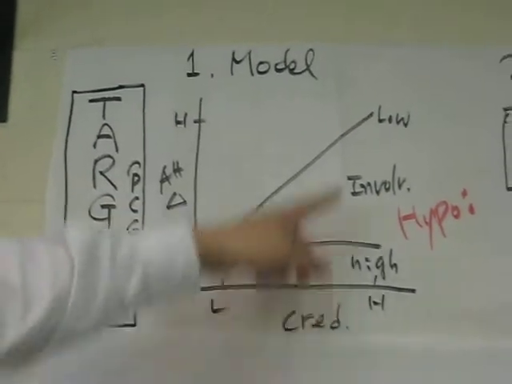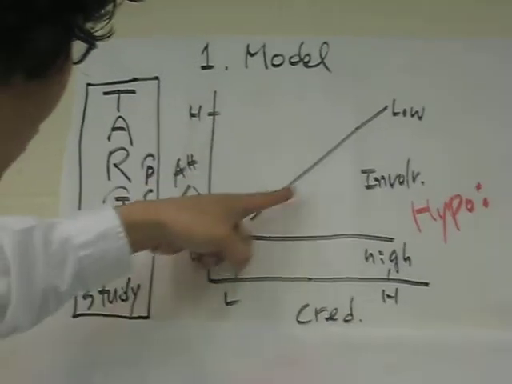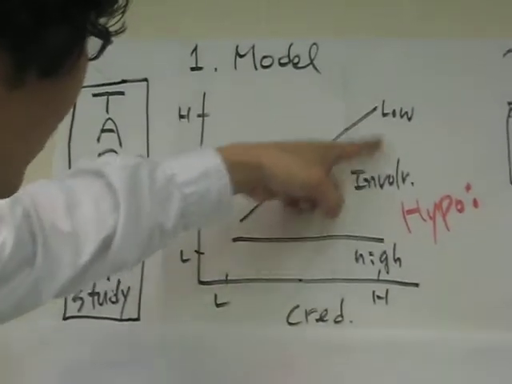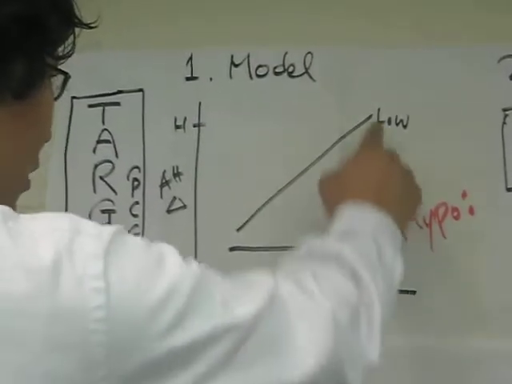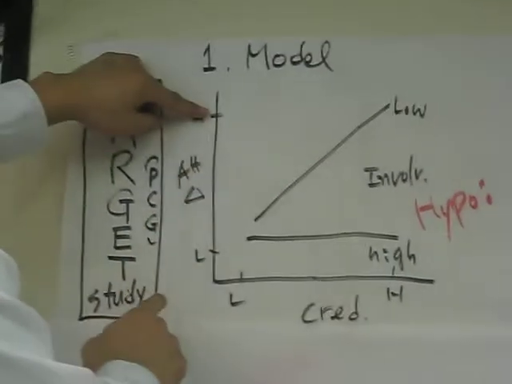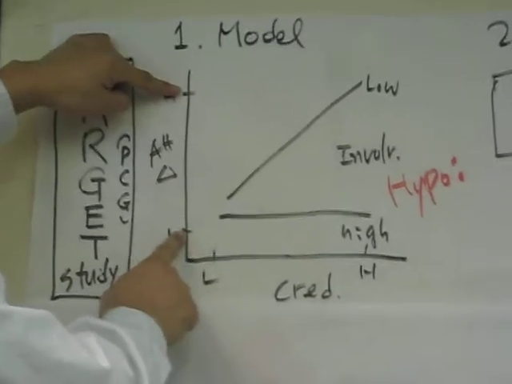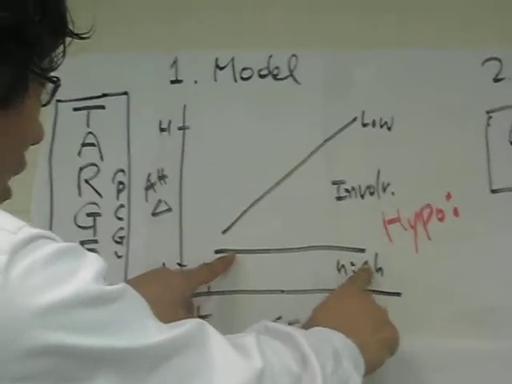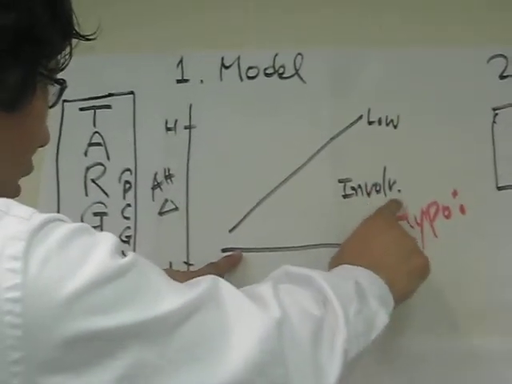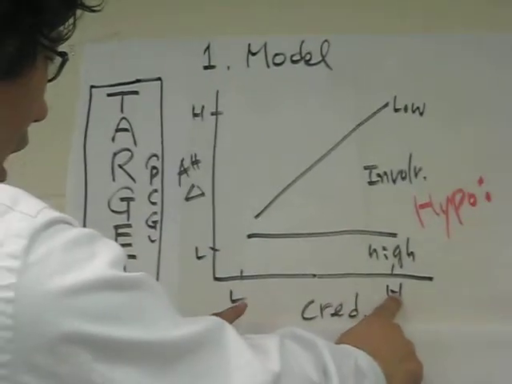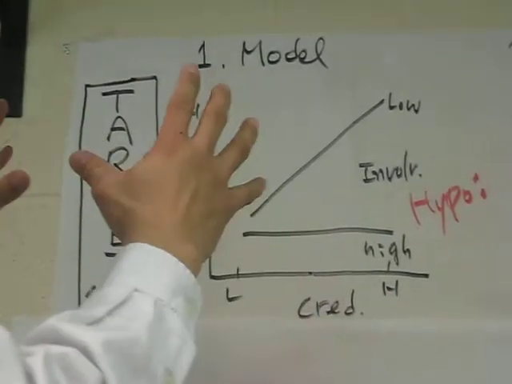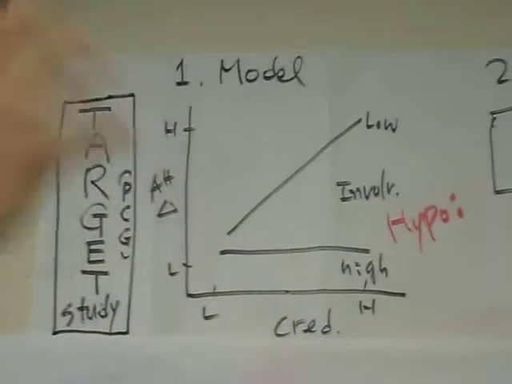In the low involvement condition, when the issue is not very important, high source credibility creates more attitude change than low source credibility. But for the highly involving issue, there will be no difference in attitude change between high and low source credibility. Okay, this is their model. They wanted to test this model.